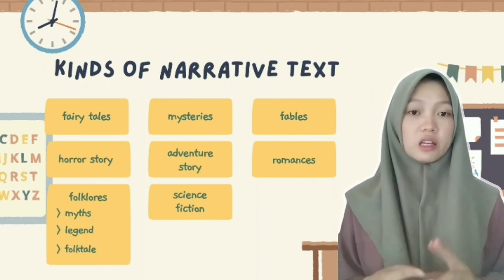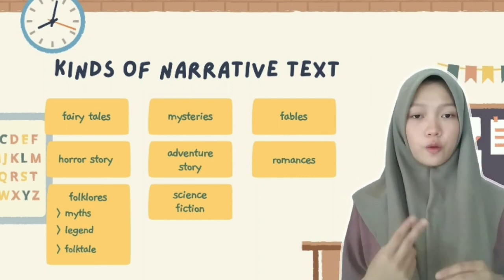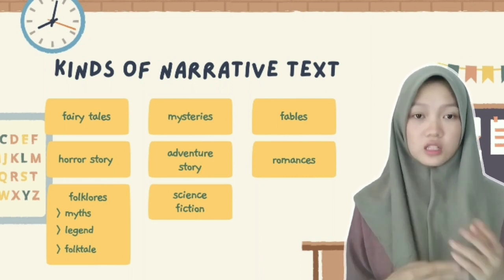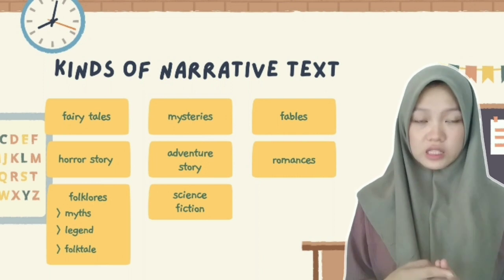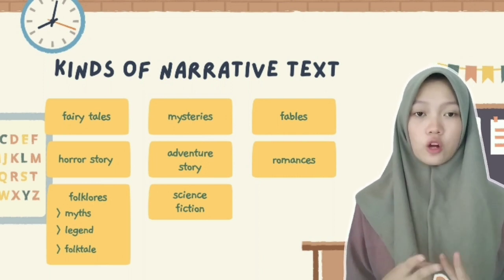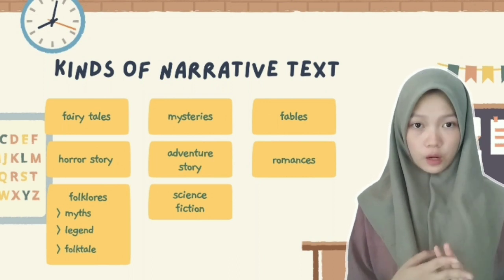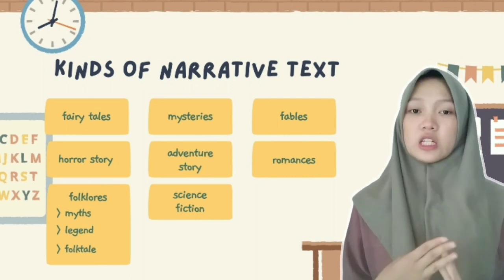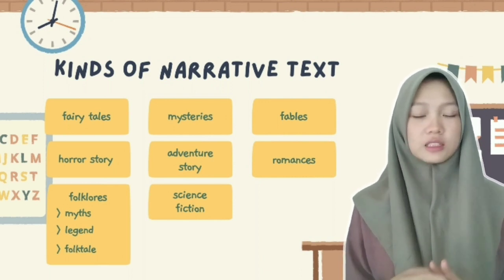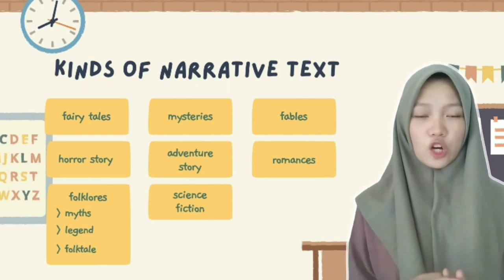The second is legend, or folklore from ancient times that tells the origins of historical events or places. For example, the story of Lake Toba or the story of Tangkuban Perahu. The third is a folktale, a type of folklore that is full of fantasy or is unreal.